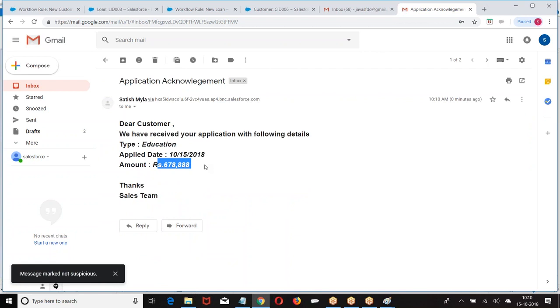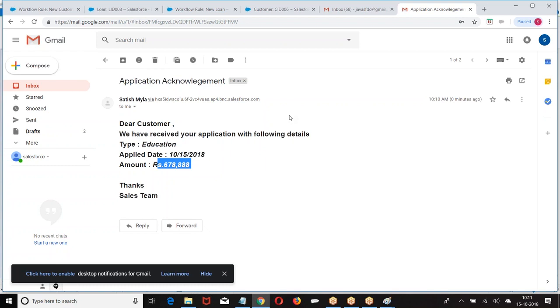Automated action. When a loan record is created, these actions will be performed at the back end automatically as per your business requirement. Have you followed this? Am I clear with this? People have followed, right? So what are the actions we have done? Assigning a work, sending an email, modifying the value. Now I want to go for it.